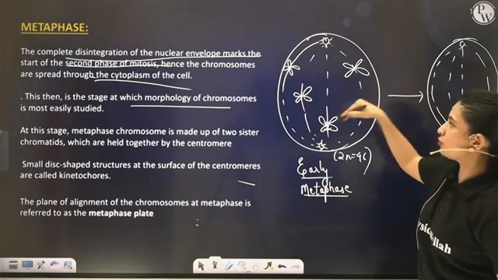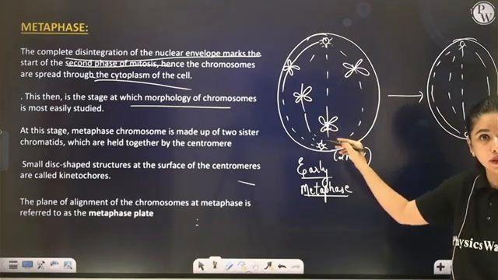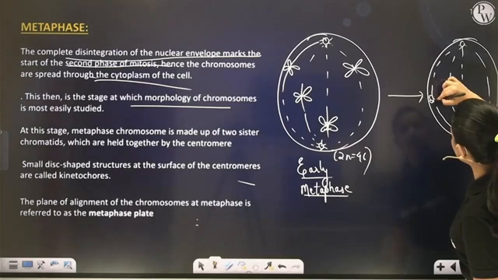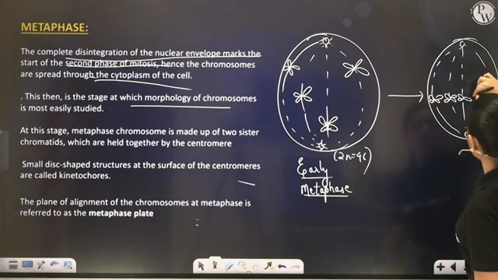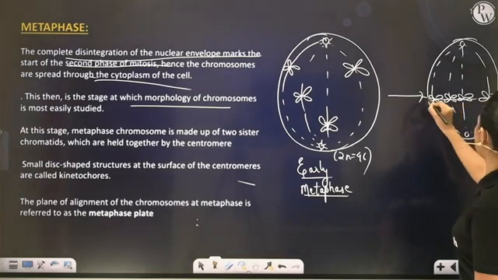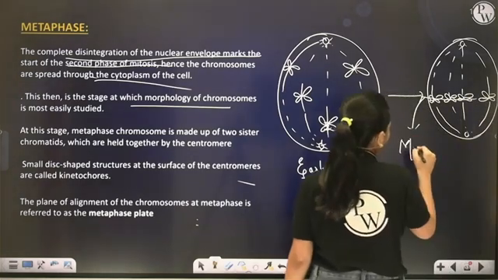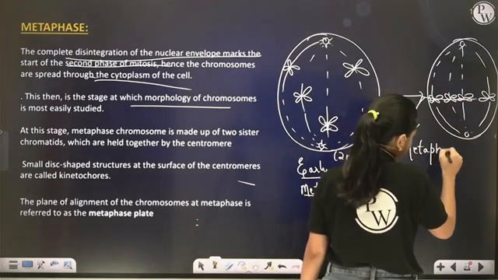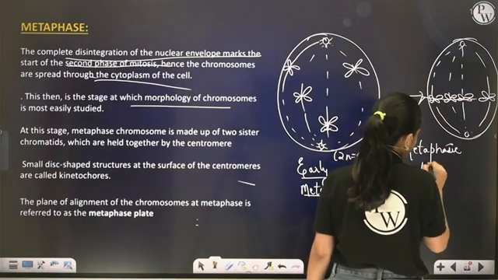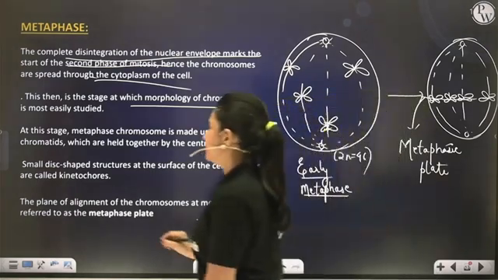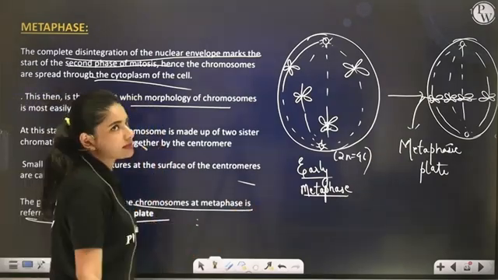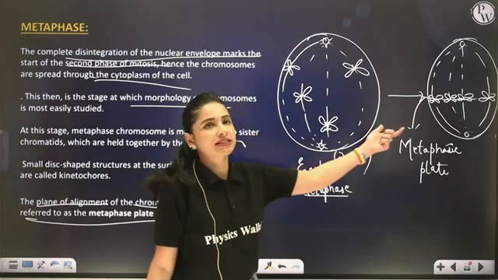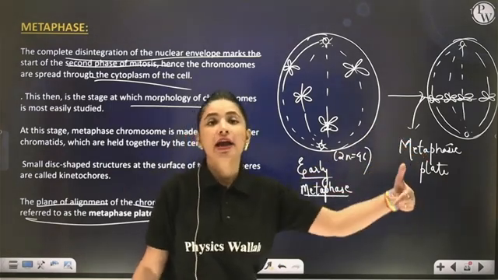So right now you can see the chromosomes are haphazardly arranged on the spindle fiber. But once metaphase is going to get completed, all the 46 chromosomes will align themselves on one plate, one after the other. And this is known as the metaphasic or equatorial plate. The plane of alignment of the chromosomes at metaphase is termed the metaphasic plate. Because of this metaphasic plate, the stage is known as metaphase.